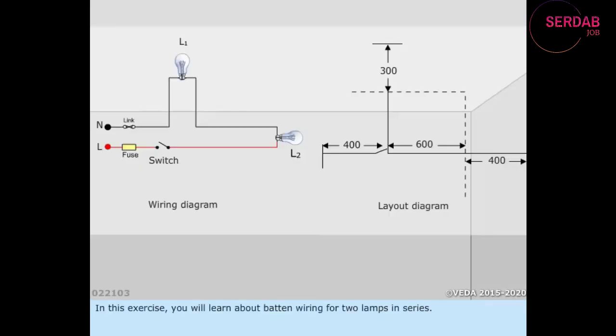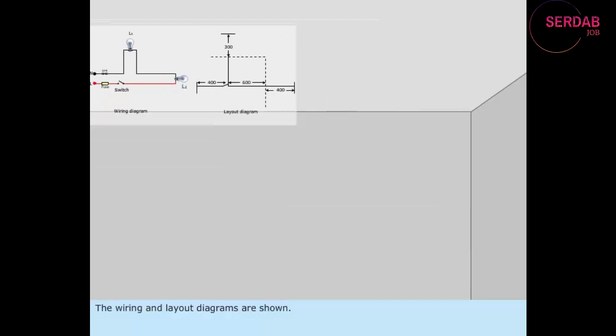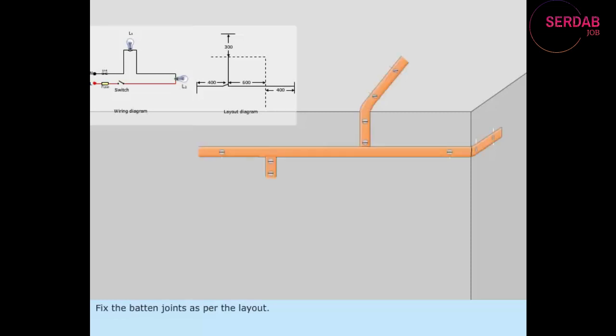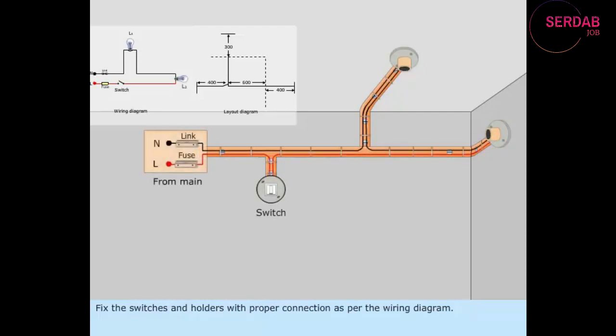In this exercise, you will learn about batten wiring for two lamps in series. The wiring and layout diagrams are shown. Mark the layout on the wall. Fix the batten joints as per the layout. Fix the switches and holders with proper connection as per the wiring diagram. Fix the lamp and test the wiring. In this wiring, two lamps are controlled by one switch.